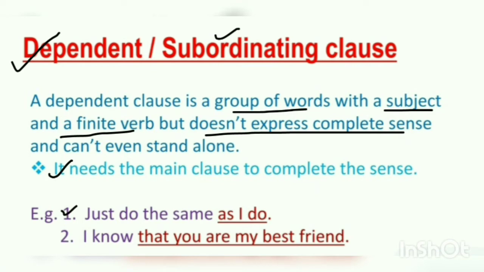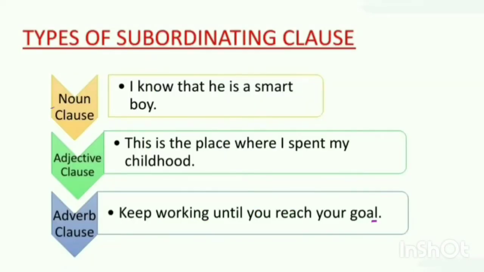Examples: Just do the same as I do. I know that you are my best friend. A group of words in purple color is principal clause and in red color is dependent clause. They are incomplete in meaning, that's why they depend on principal clause to complete the meaning. Subordinating clause always takes the help of principal clause to show the complete sense. Let's see the types of subordinating clause. It has basically three types.